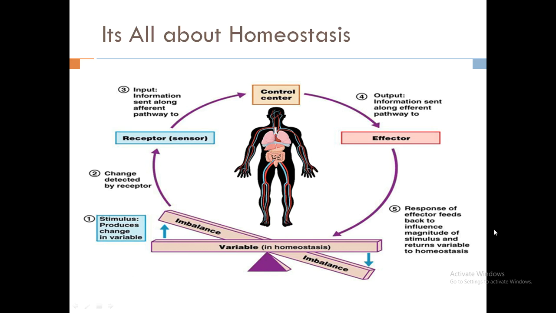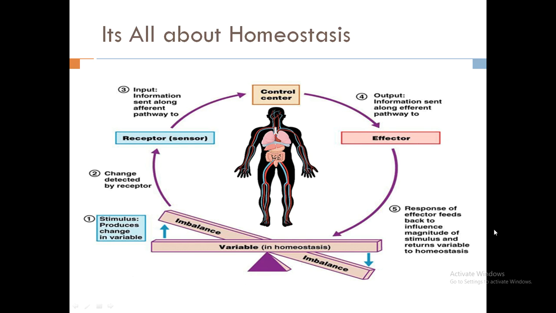All the changes in our environment, and the changes that occur internally, are corrected and brought into balance by a process. That process is known as homeostasis. If any change occurs in the internal or external environment, our body reacts against that change.